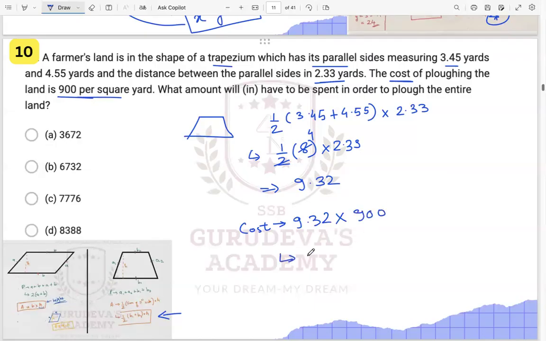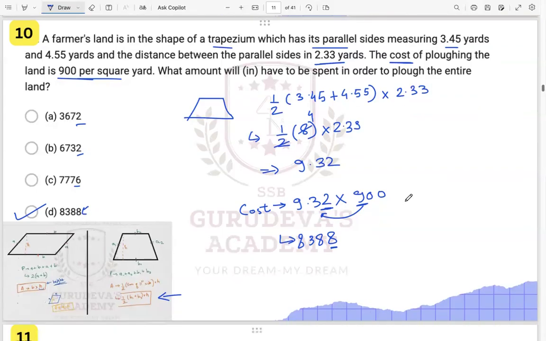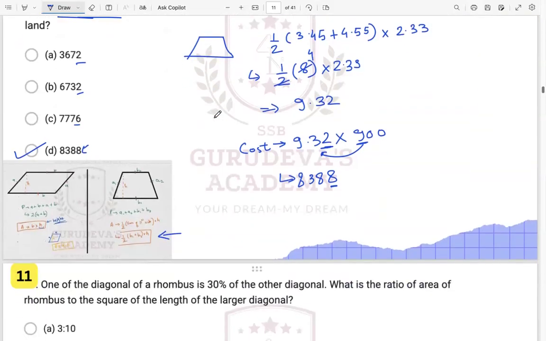So see here, 9 is there and 2 is there, 9 times 2 is 18, so 8 will come at the unit place. Just look at the options. We have only 8388 with 8 at the unit place, right? So like this we solve the questions. Just use the options given to you; we don't have to solve all the things.